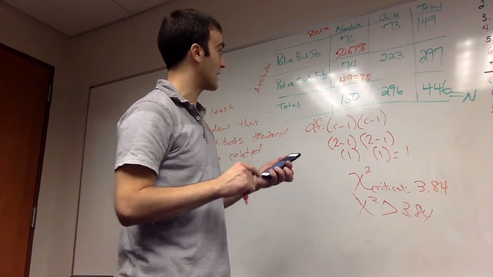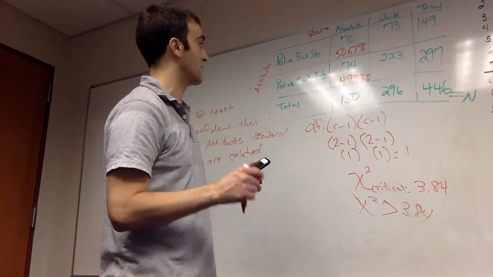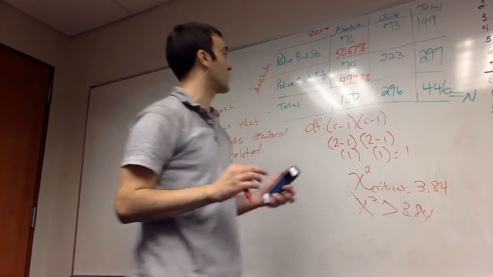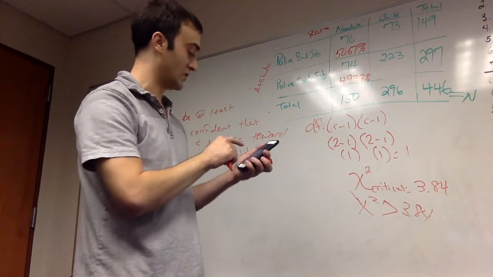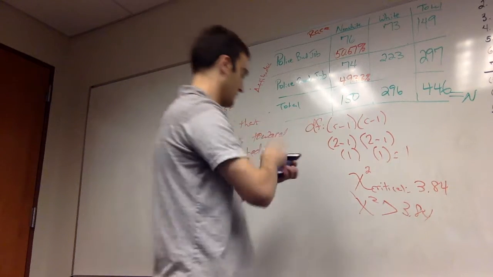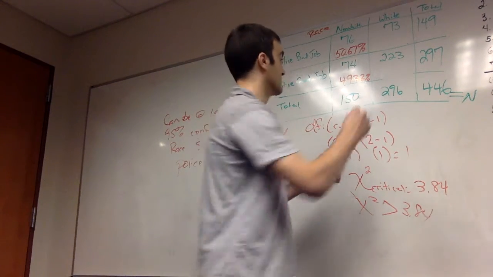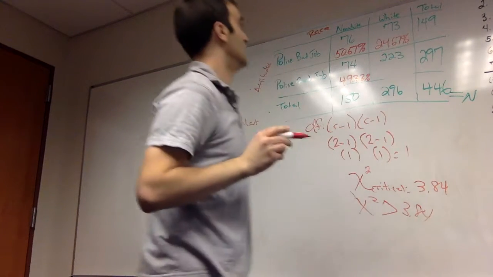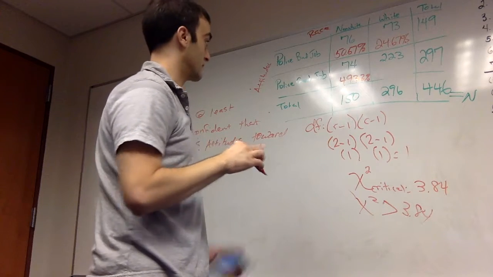If you go over to the whites, 73 say they do a bad job. This is out of 296 whites surveyed. 223 say the police do a good job. So 73 divided by 296 into a percentage is 24.67% of whites say the police are doing a bad job.